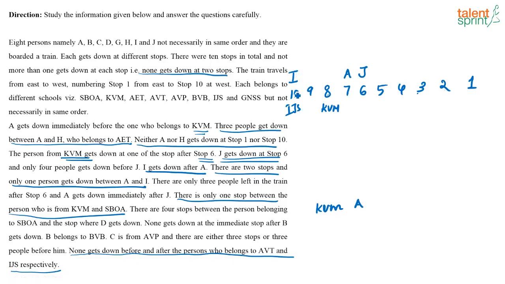So, definitely at the 10th stop, I is getting down. So, I has to definitely get down at IJS. That part you can fix for sure. So, this is going to be IJS.